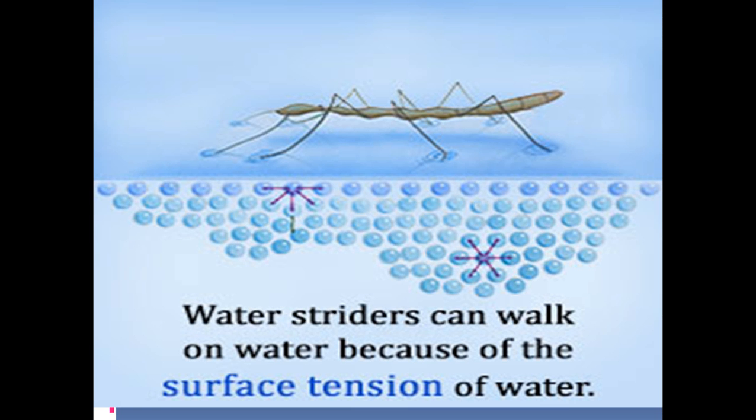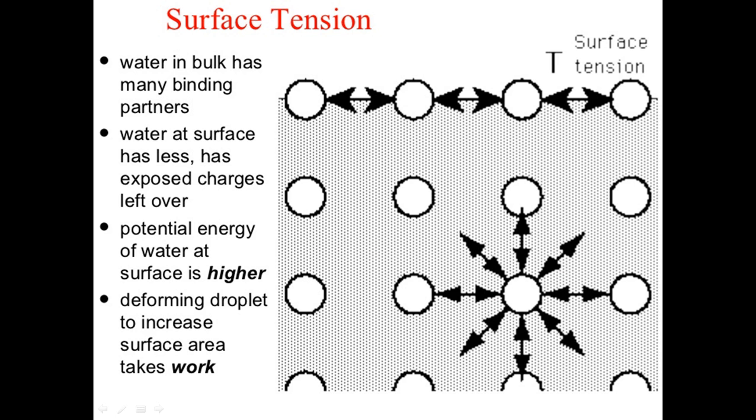You can see in this image the water striders can walk on water because of the surface tension of the water. Suppose we take water, we can take molecule A, molecule B, and molecule C. A water molecule in the bulk has many binding partners. Water at the surface has exposed charges left over at the surface. So the potential energy of water is higher, and the droplet deforms to increase the surface area.